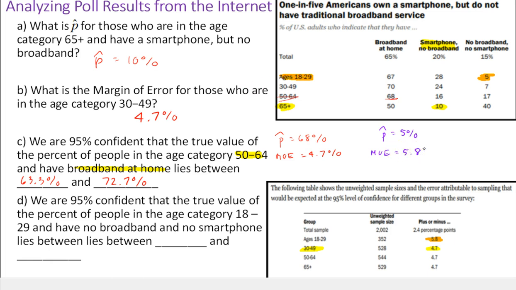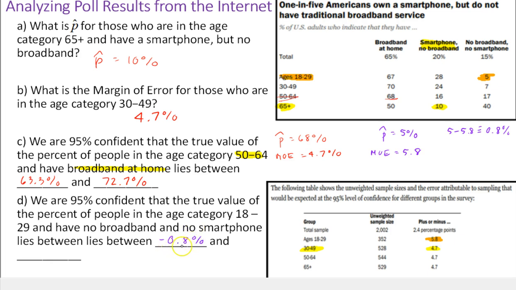If we subtract for the lower bound, notice we're actually going to get a negative number, negative 0.8%. Of course this cannot be negative, but I'm putting negative 0.8% here, and here's why. This tells us that the value 0 is in the interval. I'm sure there's not 0% who don't have any internet, but theoretically it could be 0.